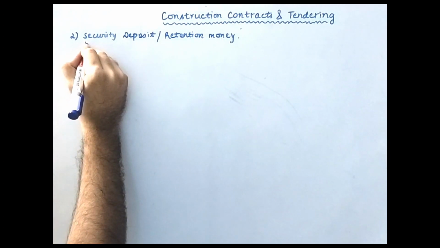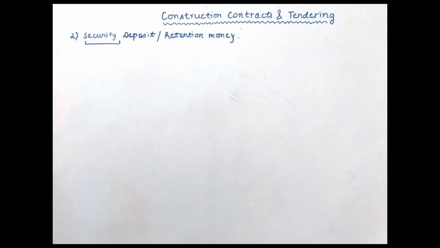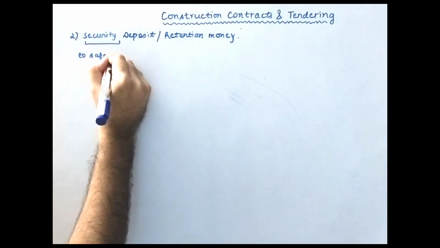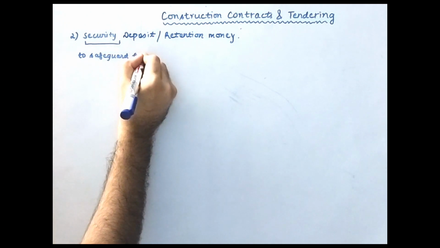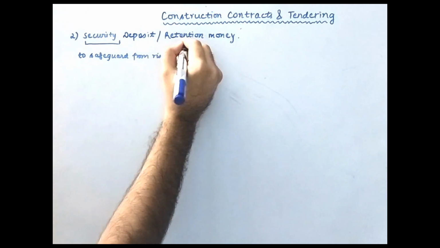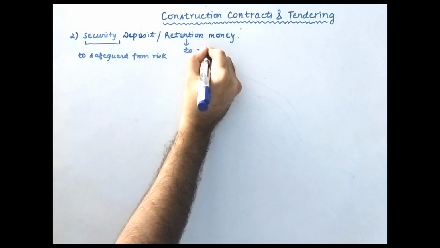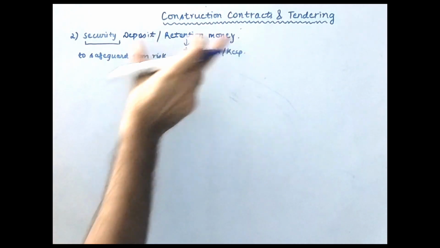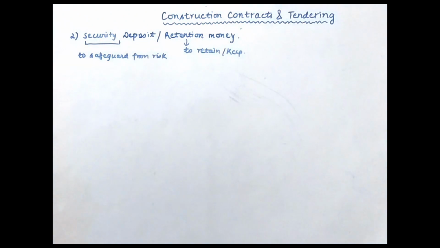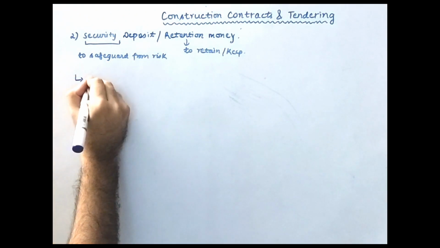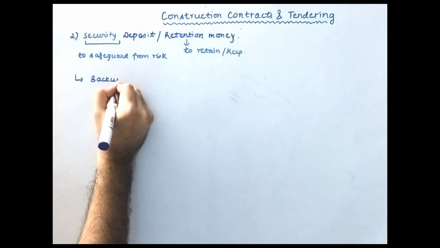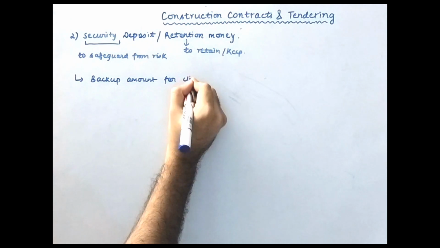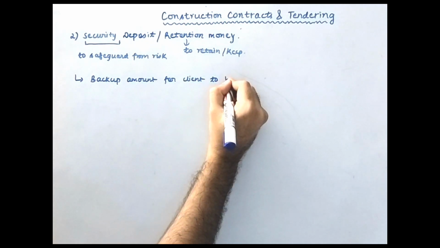See, it clearly states that it's a security deposit. Security, when do you need security? When there is some risk, to safeguard from the risk. And this is also called retention money. Retention means to retain. To retain means to keep with yourself. So this shows that the client will keep a certain amount of money as a security deposit, which is nothing but some backup amount for the client to be used